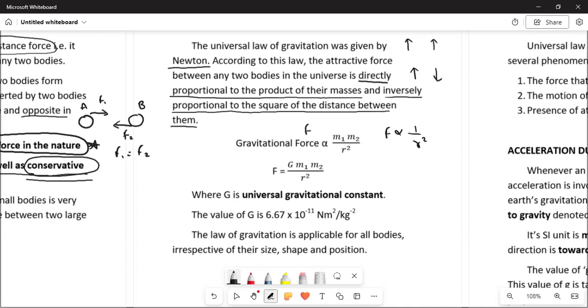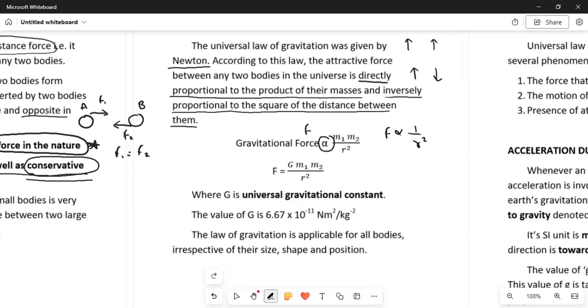And to remove this proportionality sign alpha, we introduce one constant. You see this capital G, it was not present in the above statement.